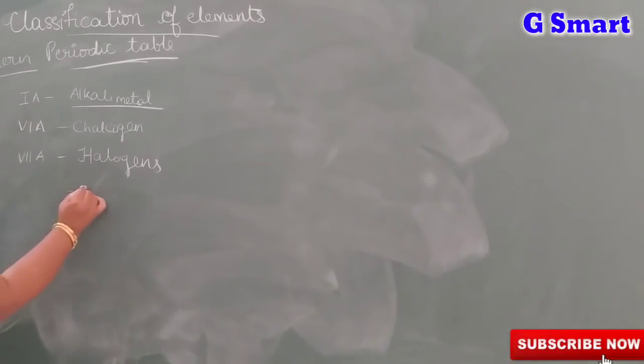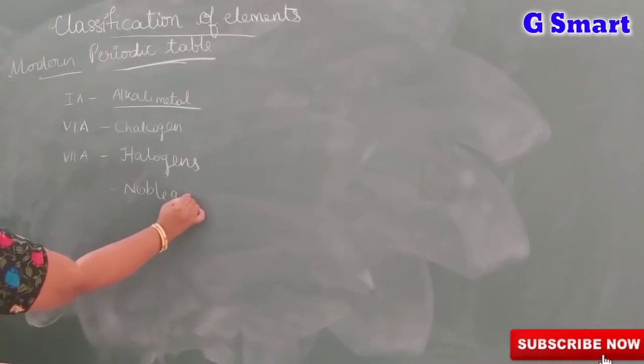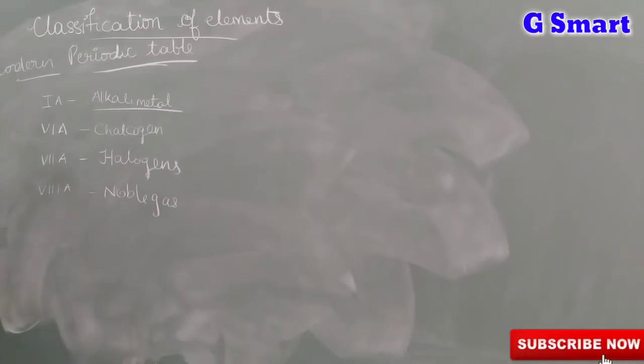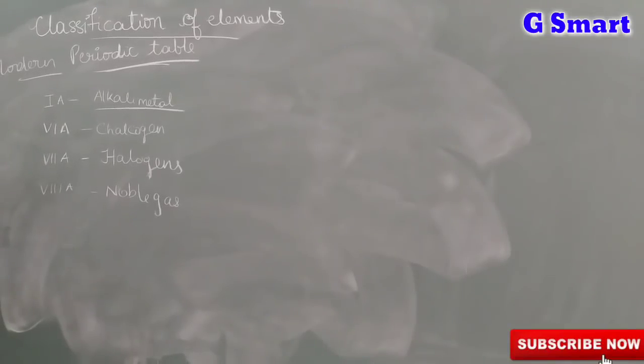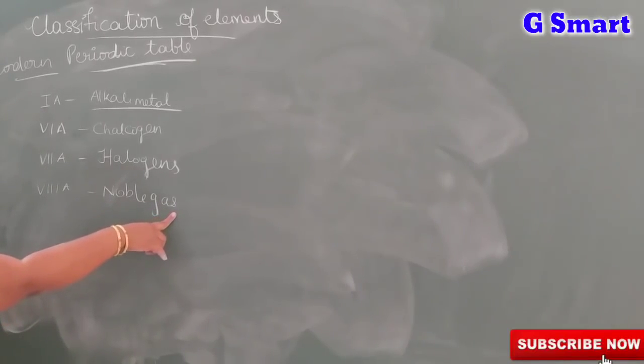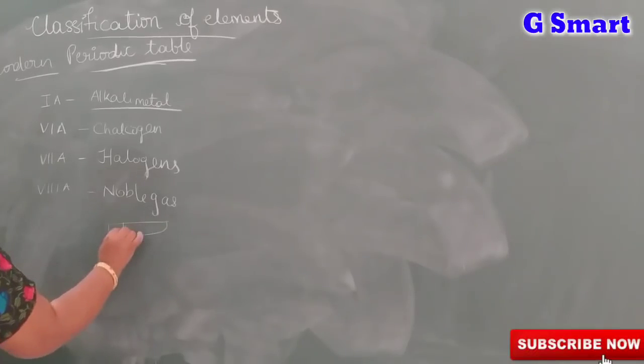And the last one is noble gas. Noble gas or inert gas is what we call the 8A group, because they are very less reactive. The outer shell of these gases follows the octet rule. That means there are no valence electrons in this group. All subshells are completely filled.